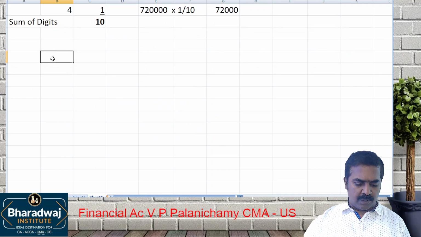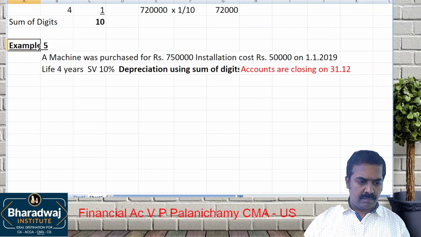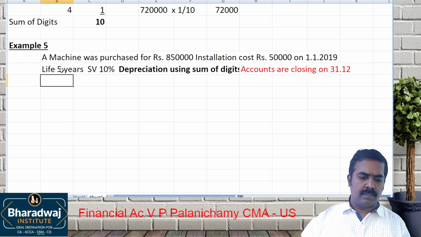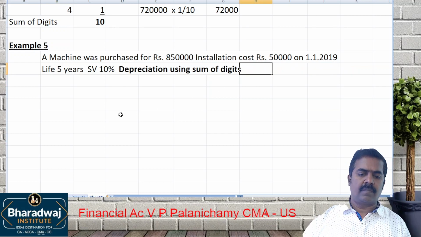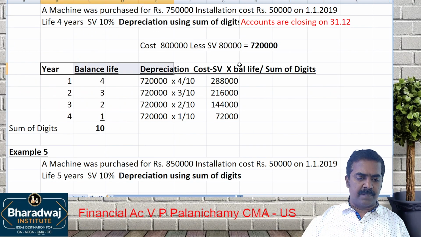This is for you to work out. Try to work out, same sum of digits method.